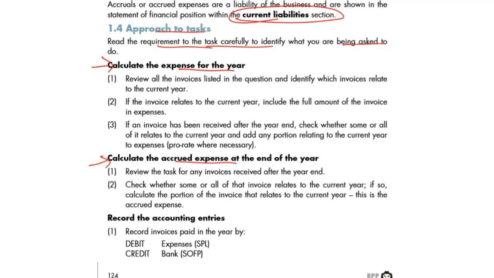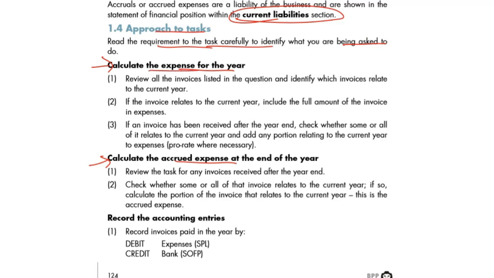What you are being asked to do. What are you meant to do? There could be quite a few questions from accruals and prepayments. You're meant to do a journal, it could be a ledger, a statement of financial position, or a statement of profit and loss. It could be a bank account too. What happens basically when you pay, your bank goes down. When it is due, a liability is being created, and you do the journal entries accordingly.